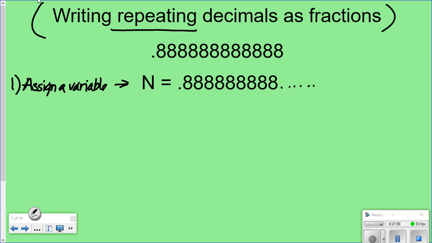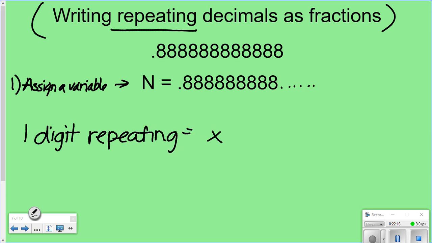Now something else you need to write to the side of your paper that's super important. Like, so maybe in your margin or whatever, this is what you need to write. 1 digit repeating, you're going to multiply by 10.